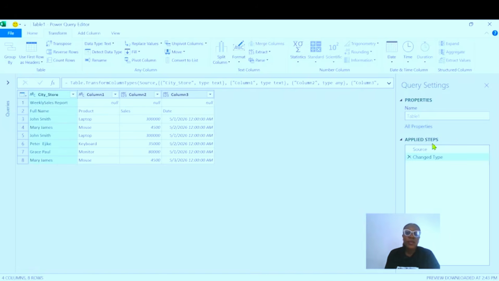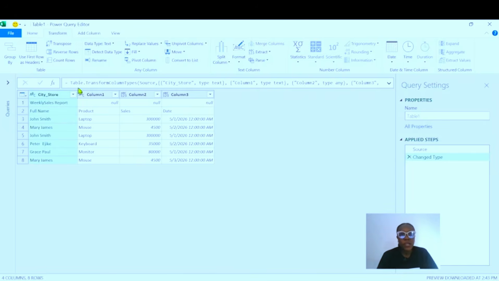Whatever data cleaning process we take, Power Query will be taking note of these steps and recording them for reference, so that if you want to repeat the same task, Power Query will go where it has stored it, go through that information, and automate your task. So the applied steps record or show what you have done so far with your data cleaning.